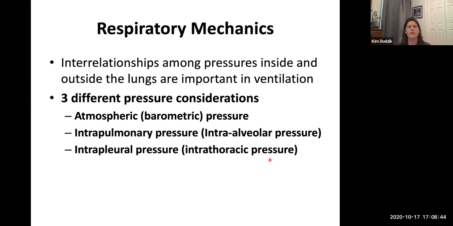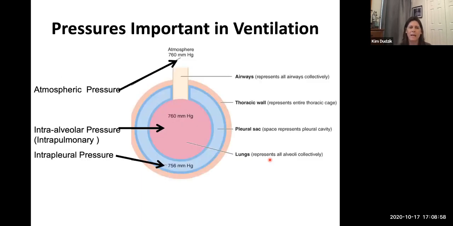It can also be considered the pressure in your thoracic cavity outside of your lungs. We have to keep these definitions in mind, because these pressures are really important in ventilation, in whether you're going to inhale or exhale.